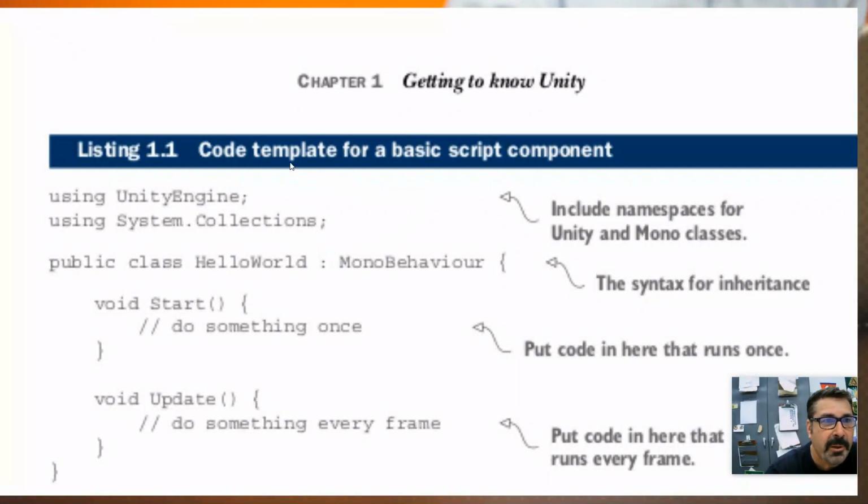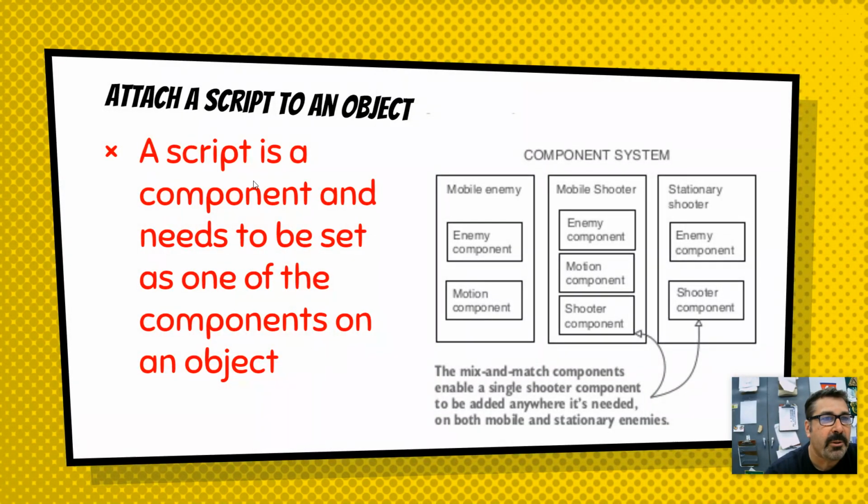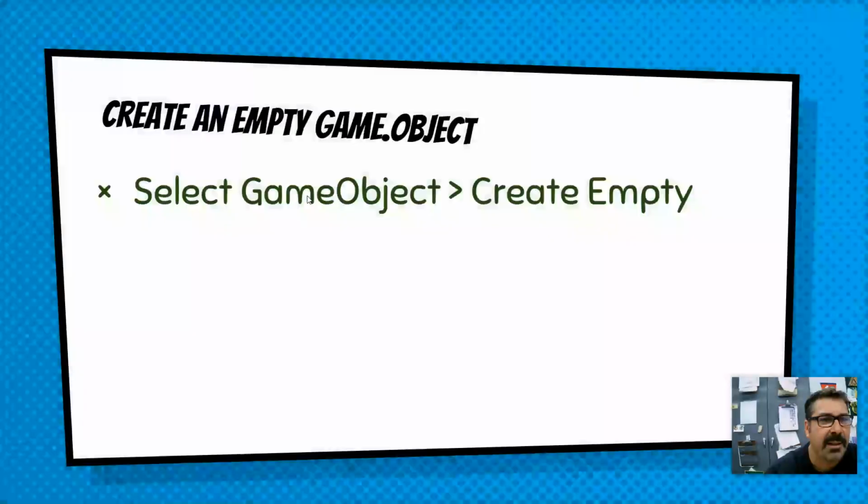Okay, so whenever you make a new script, here's the template it uses. You have public class, then the name of the script, and this means it's a subclass of MonoBehaviour. So basically every script has certain functions it can do. Void Start does something once. Void Update does things over and over again. Write this down: a script is a component and needs to be set as one of the components of an object because we're using the component system. Write that down. We'll talk more about that in a second.